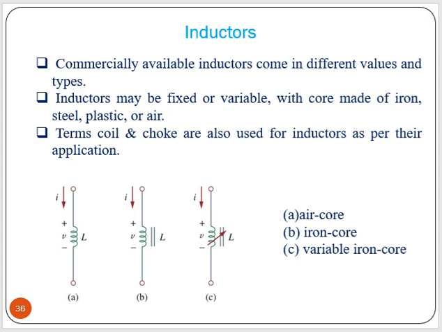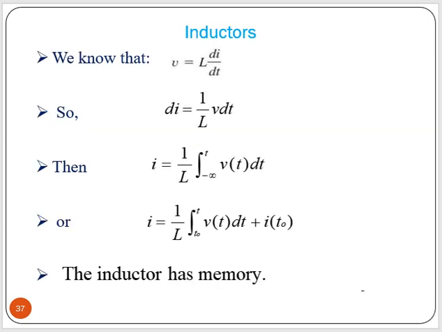The coil and choke are also used as inductors, as per their application. You know, in tube lights in previous days we had a choke, not LED. The fluorescent tube light uses a choke. That is an inductor basically. Okay, so now from this V equals L di/dt equation, what can we find out?